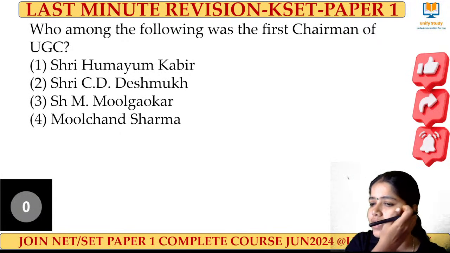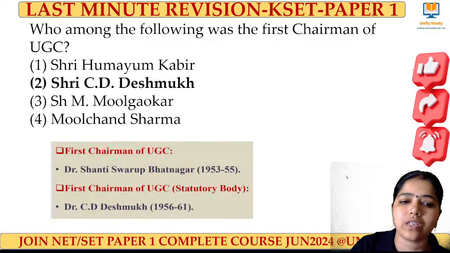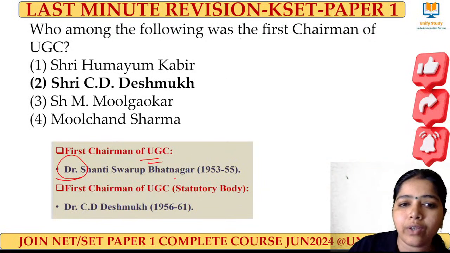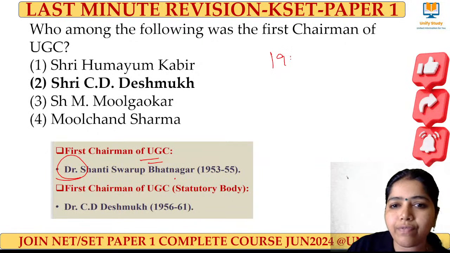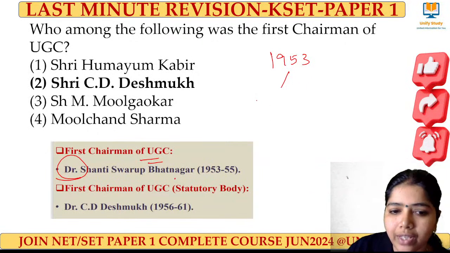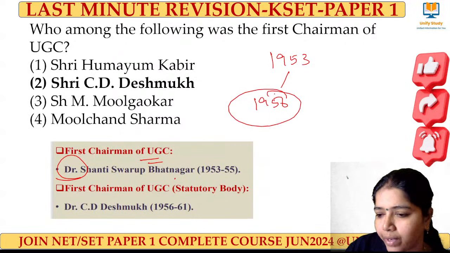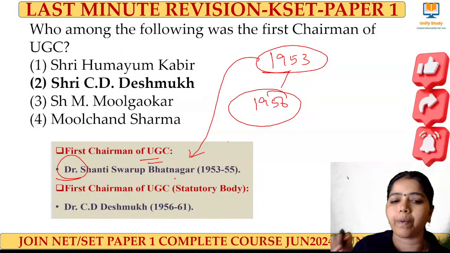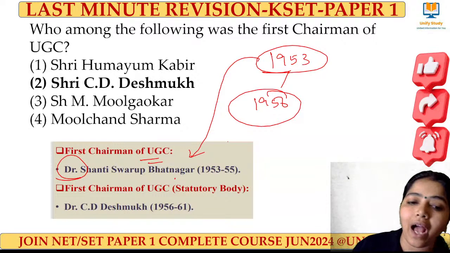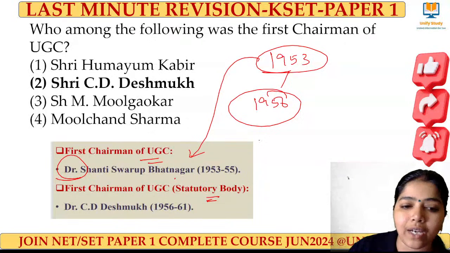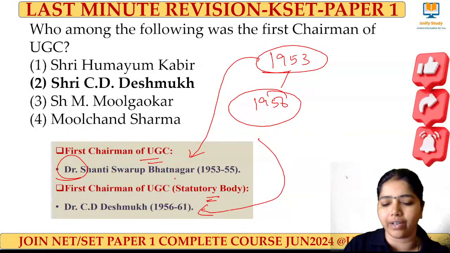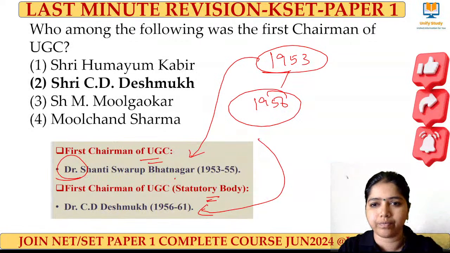Do you like the session, learners? Very good. The right answer for this question is Deshmukh. This time we are asked a question on the first chairman of UGC, with Shanti Swarup Bhatnagar as an option. Two things you have to remember. UGC was started in the year 1953, but it got statutory status in the year 1956. Don't forget, in 1953 the chairperson was Dr. Shanti Swarup Bhatnagar, 1953-55. And after getting statutory body status, the first chairman of UGC was Dr. C.D. Deshmukh. Clear, learners? Very good. Going to the next question.